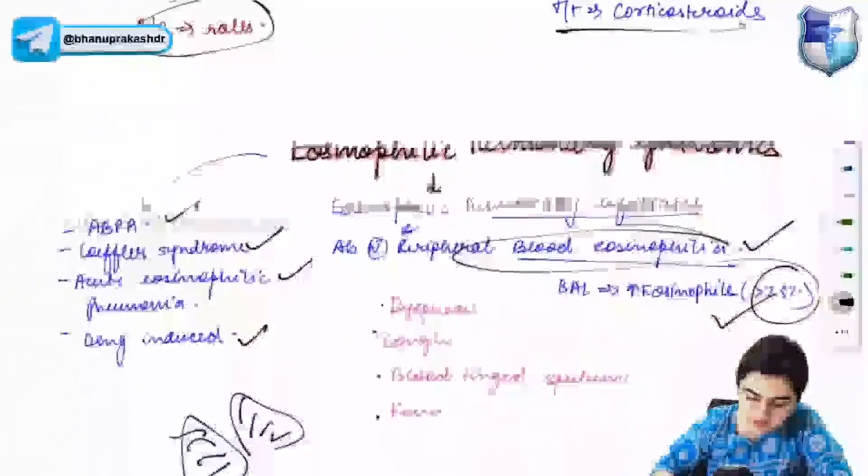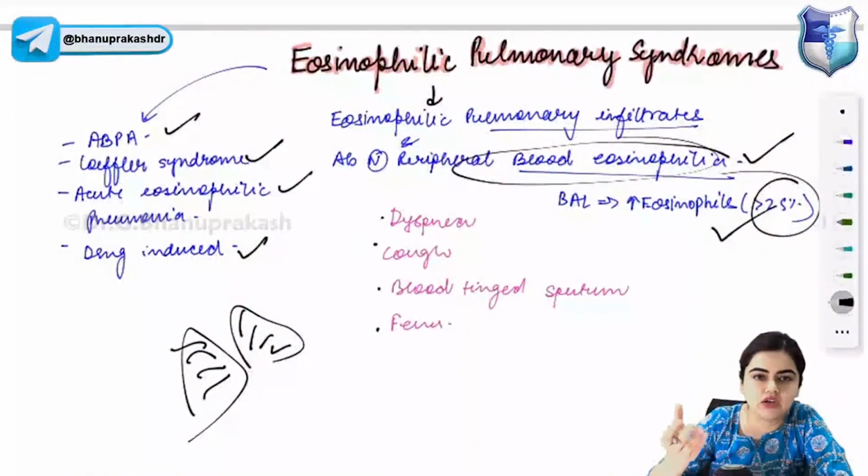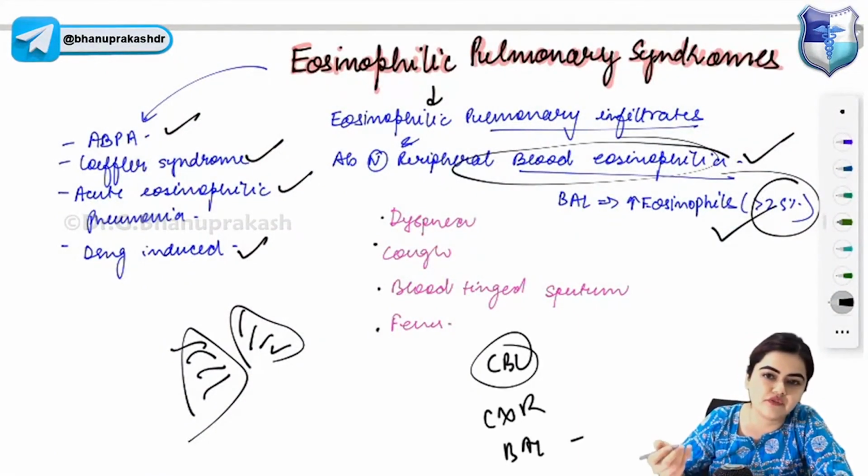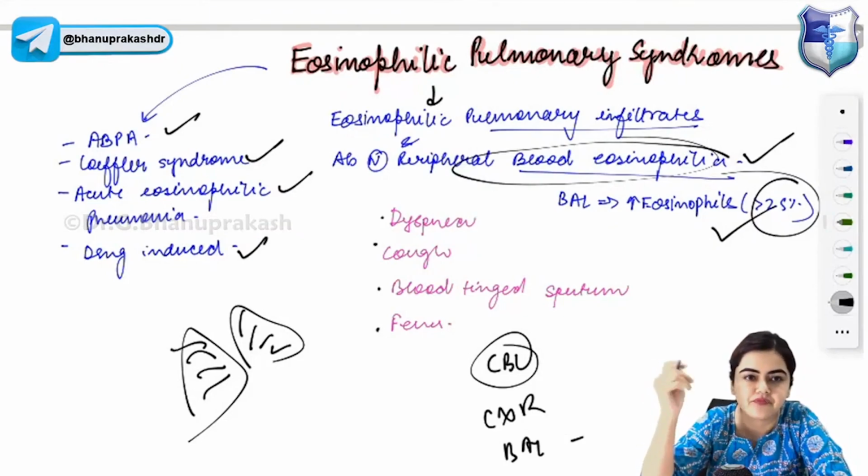Diagnosis. How do you perform the diagnosis? You will find on CBC eosinophil count increased. On chest X-ray you will find pulmonary infiltrates. Bronchoalveolar lavage eosinophils will be more than 25%. Okay. And how do you treat eosinophilic pulmonary syndrome? Give corticosteroids to the patient.